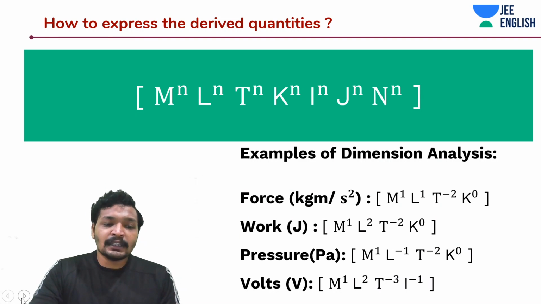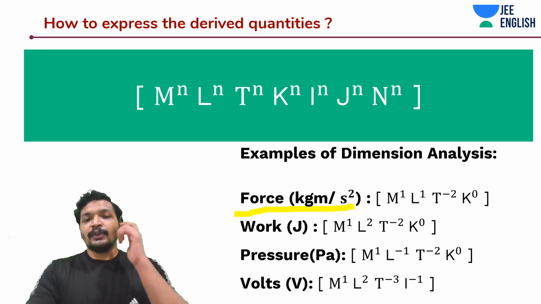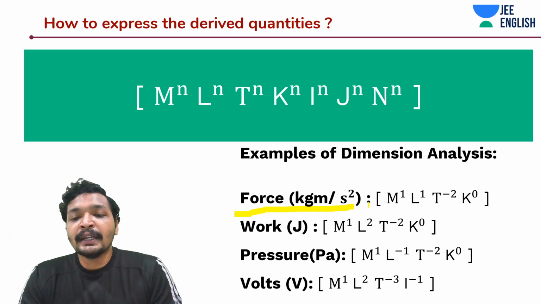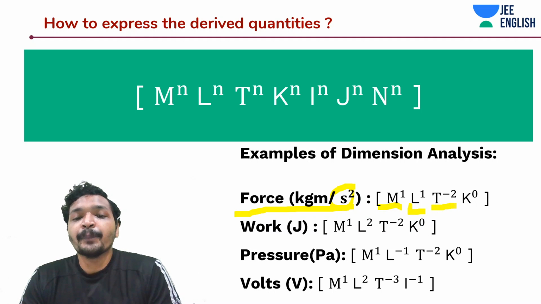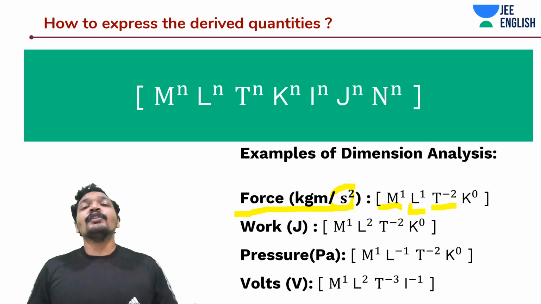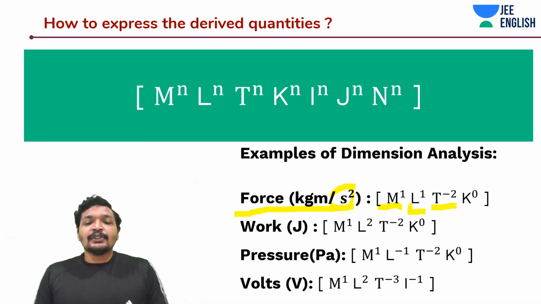So force is generally expressed in terms of newtons, but what is force? Kg meter per second square. So what did I do? Kg is nothing but mass, M to the power 1. Meter, length, L to the power 1. It is divided by second square. Mass into acceleration. So for mass we add M to the power 1, for length we add L to the power 1, and for time, meter per second square is nothing but acceleration, T to the power minus 2. So I know now that my force is dependent upon acceleration. Guys, you understood this point, right?